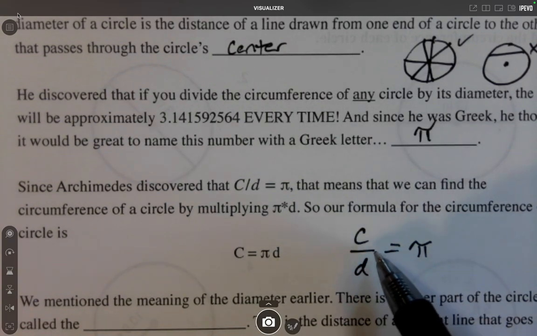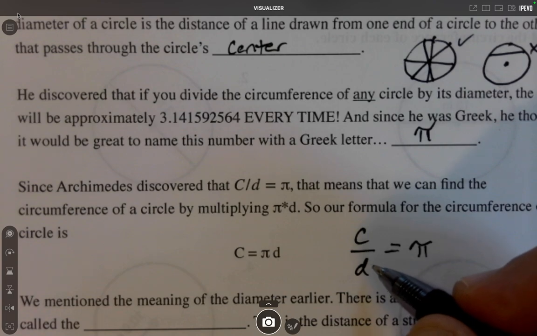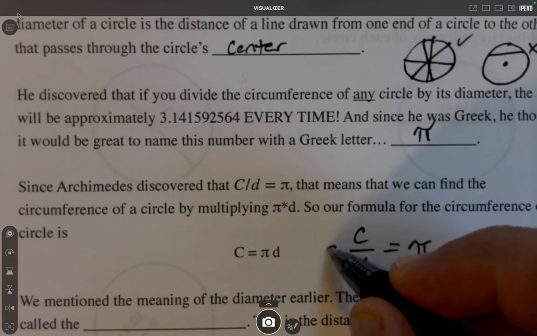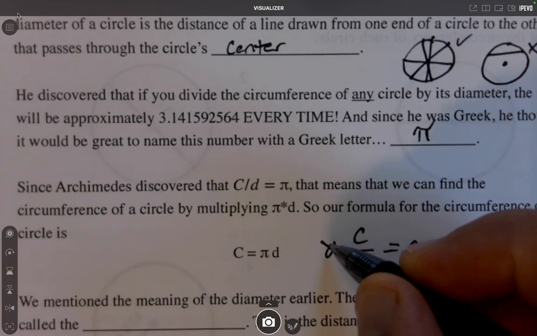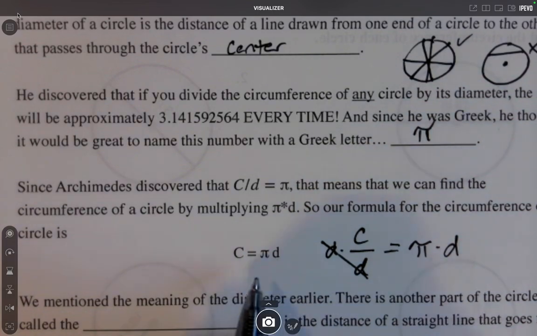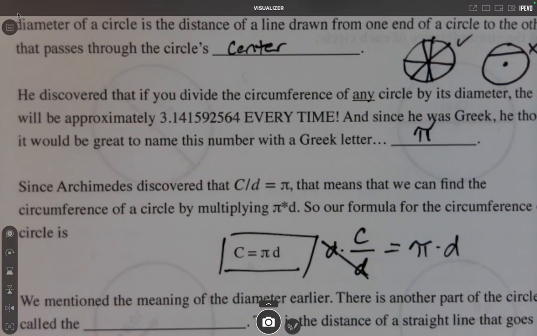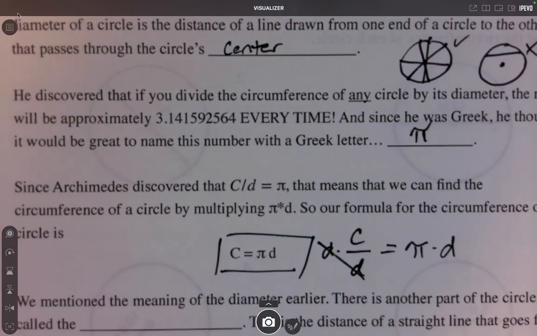So if you want a formula that solves for the circumference, that means you've got to get rid of the d. Right now it's C divided by d, so if we multiply both sides by d, these d's cancel out because d divided by d is 1, and you end up with this formula for the circumference. So the circumference of a circle can be found by multiplying pi times the diameter of the circle.